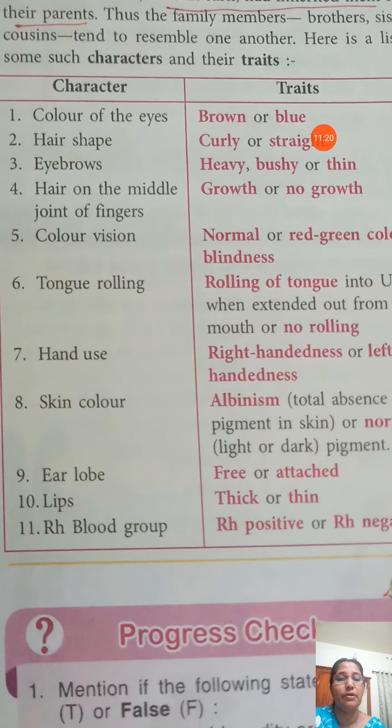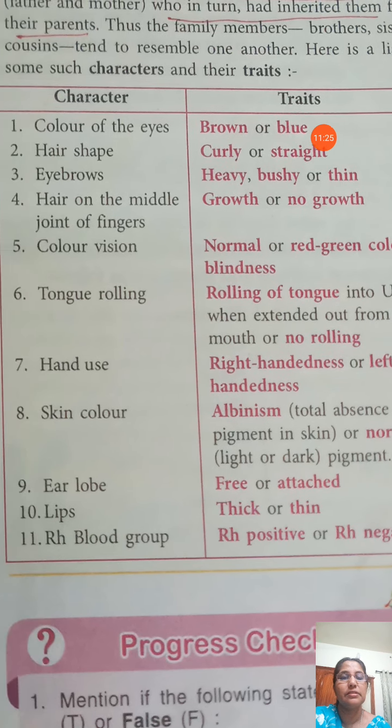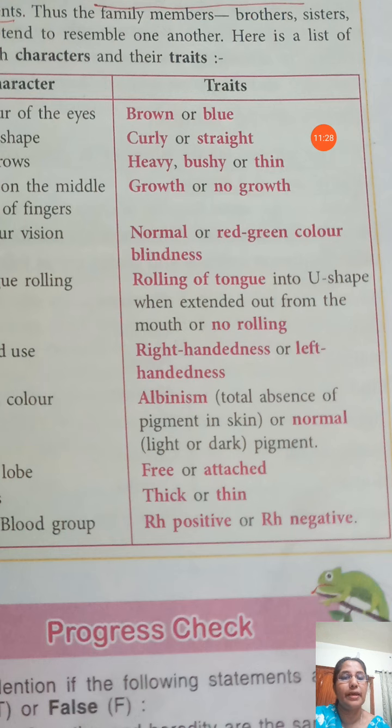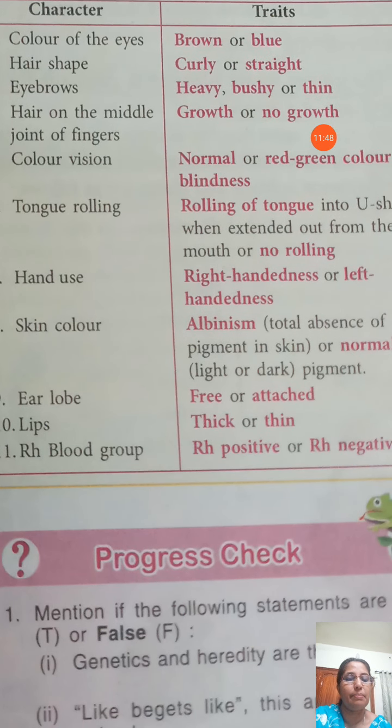Then tongue rolling, rolling the tongue into a U shape. Some can roll their tongue, but some are non-rollers. If we try, we can understand. If we were in the class, we could observe it in many. Some can roll their tongue into a U shape, but some cannot. Then hand use. Some of us are right-handed, but some are left-handed. Those are the examples of traits.